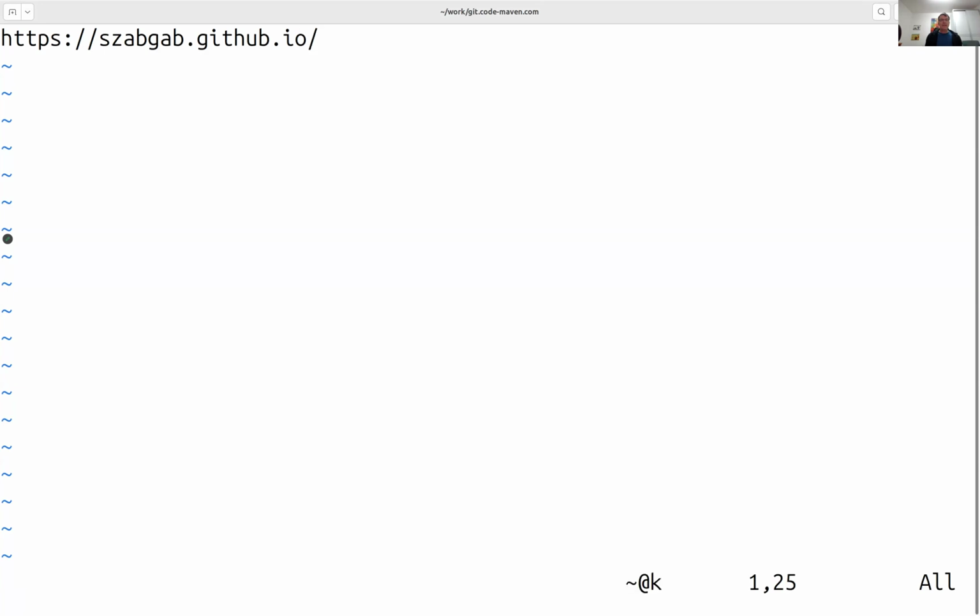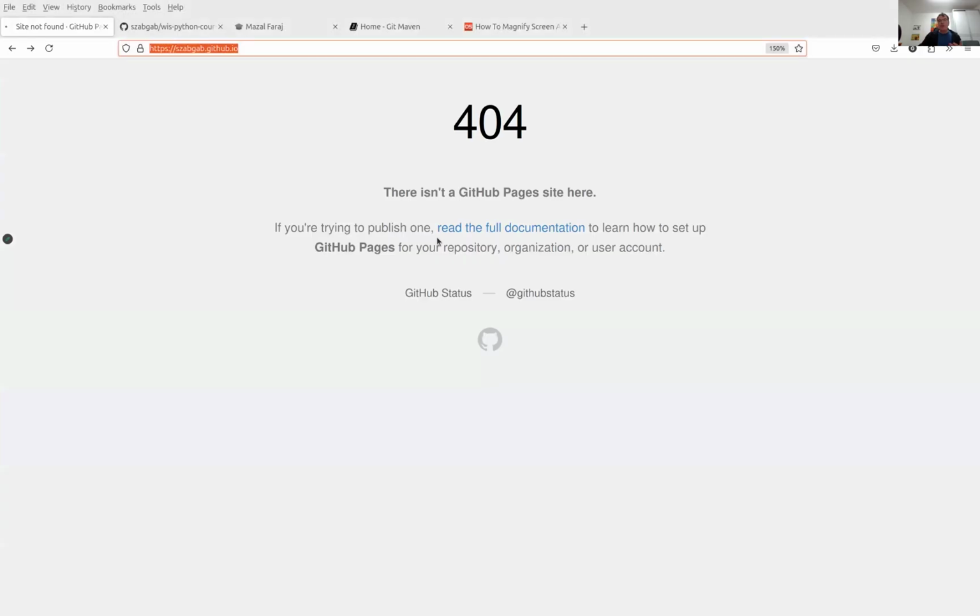As you can see, this at the beginning is basically my username, and then it says .github.io. Before I actually build this, if you visit this page now, you won't see anything there. I'm going to give you a few examples.